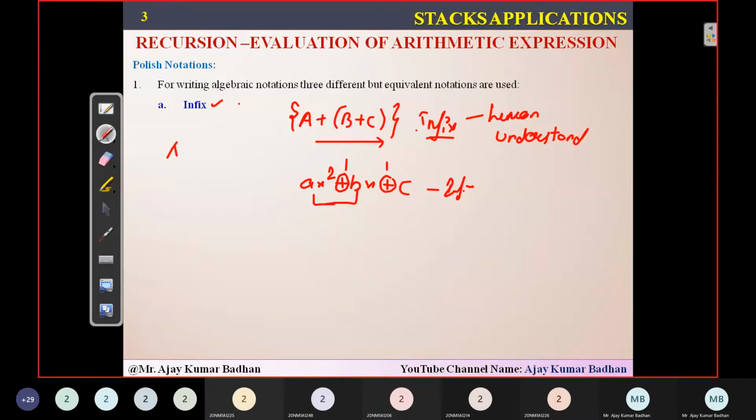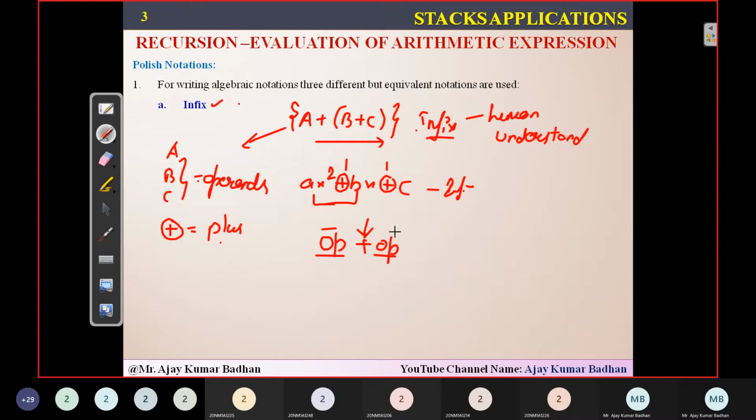I think you people know what we mean by operands here. A, B, and C are the operands in this expression. The only operator I have used here is plus. Whenever an operator is placed between the operands, operand plus operand, or between two different operands, that is what we call infix notation.